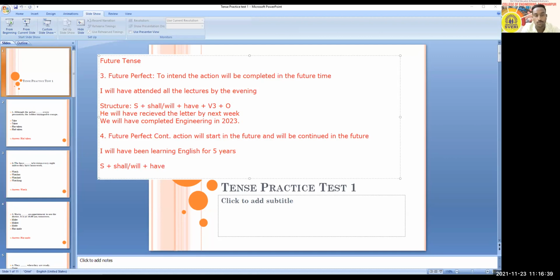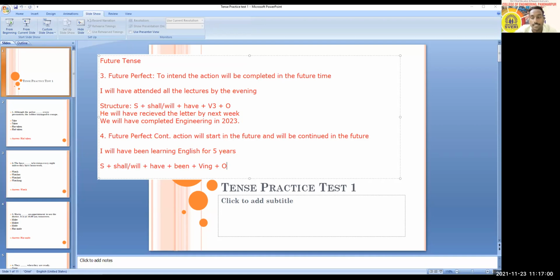After have, you are going to use been. After been, there is the main verb with the ing form and the remaining part of the sentence, which can be anything. So: subject, shall have or will have, been, and then the main verb in ing form.